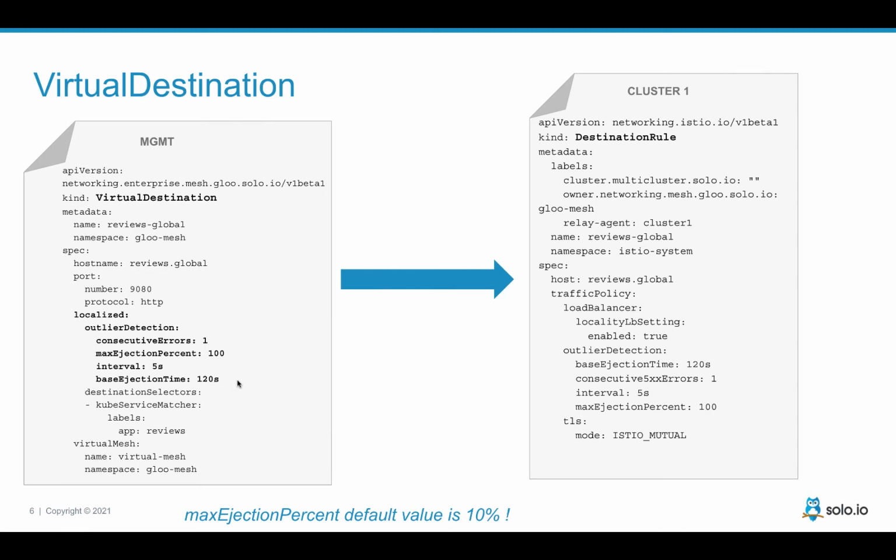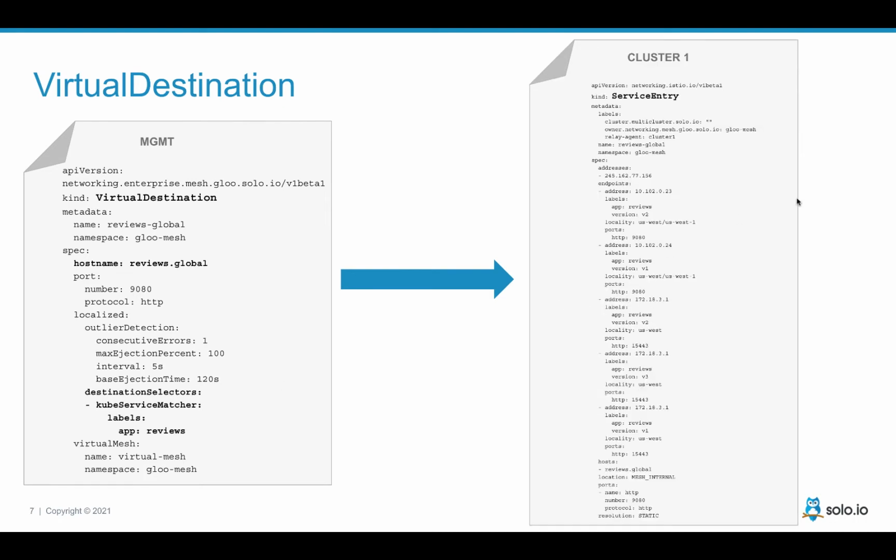And behind the scenes, what Gloo Mesh does is that it will take this simple virtual destination YAML, and from it create multiple Istio objects to make it happen. So it doesn't modify Istio, it just configures Istio with a lot of different objects. For that you need a destination rule, where you see something similar to the outlier detection that we configured here. You need a service entry for this reviews.global name that contains all the possible endpoints.